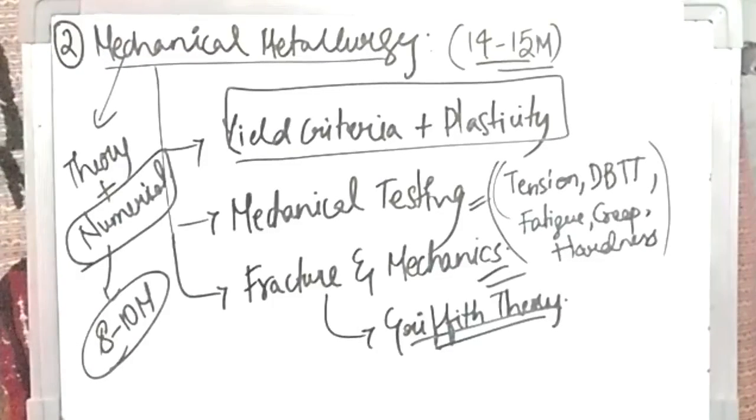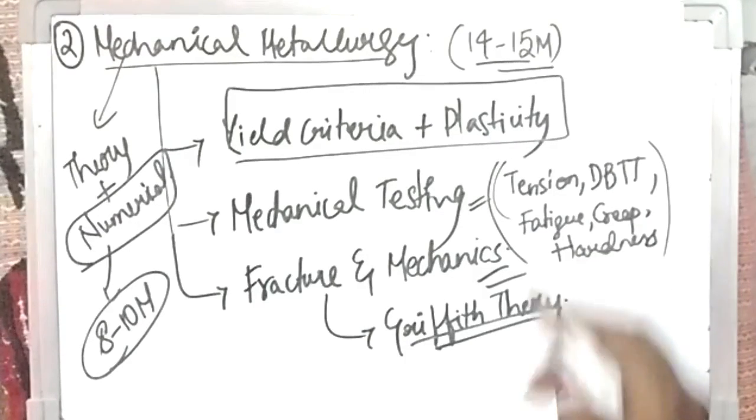So in this section also, don't lose silly marks, because I think this is the easiest and most scoring part of the GATE metallurgy examination. As I already said, the important topics are CRSS, yield criteria, Mohr's circle, yield phenomena, and the relations between stress, strain, true stress, engineering strain, etc. You have to take care of each and every formula that comes from this.